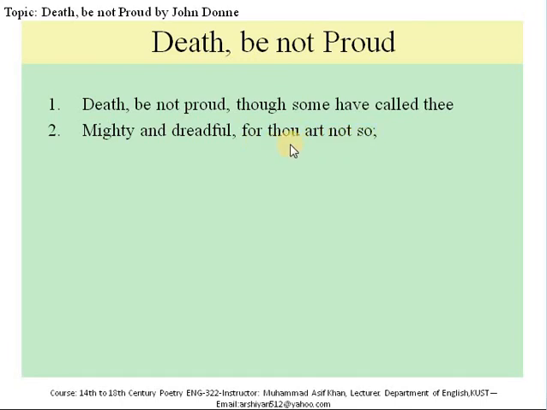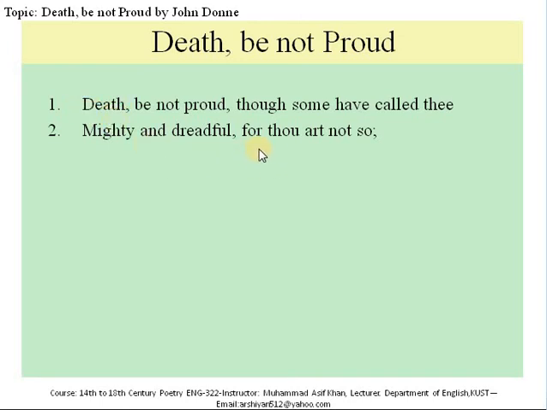He is challenging death. Here we see that the poet is using apostrophe, and apostrophe occurs when the writer addresses a subject who cannot respond. Here he is talking to death, but death is not replying to the speaker. So when we read this sonnet, we immediately come to know that this sonnet will consist of one speaker who will do all of the talking on the subject.